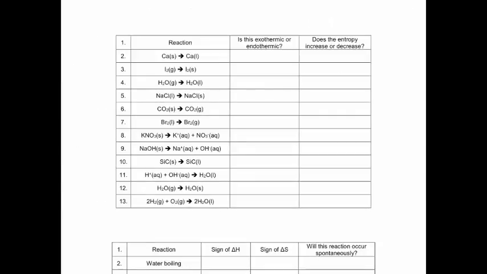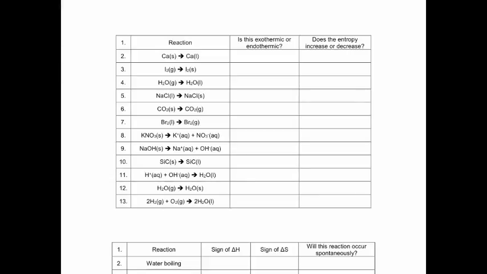So let's look at some of these and see if we can determine if they're endo or exothermic and what's happening to entropy. So we have calcium solid becoming calcium liquid. In order to make it a liquid, did we have to add heat or is it losing heat? So we have to actually add heat in order for calcium to go from a solid to a liquid.